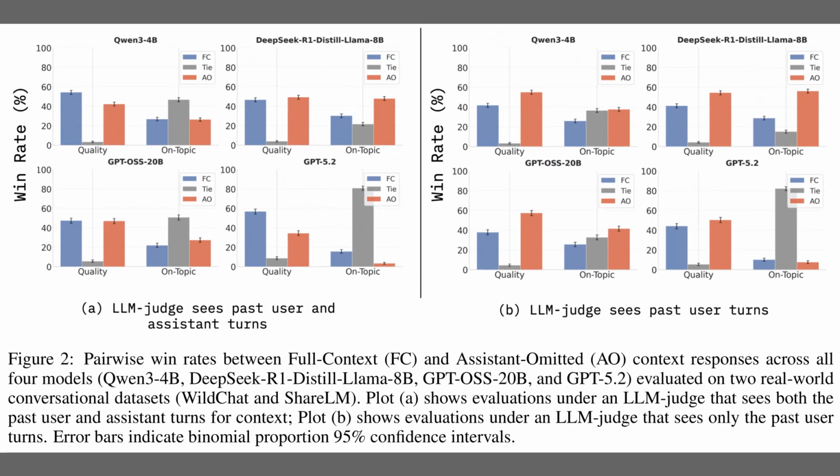While moving from that specific example to the aggregate data, Figure 2 quantifies this effect across 4 different models. It compares the win rates of standard full context, shown in blue, versus the assistant omitted approach, shown in red. In the left panel, where the judge sees the entire conversation history, reasoning models like DeepSeek R1 and GPT-OSS-20B show comparable performance between the two methods. However, the story changes in the right panel. Here, the judge evaluates based only on user turns to avoid bias from the assistant's previous output. Under this stricter setting, the red bars actually surpass the blue ones across the board, suggesting that omitting past responses can genuinely improve response quality.